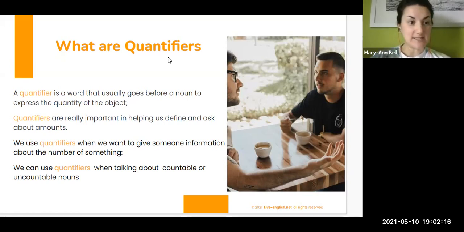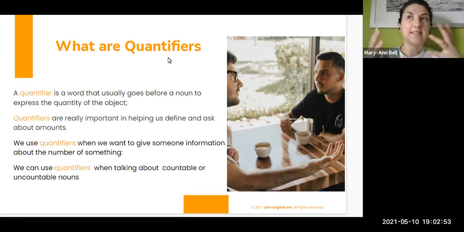Sometimes they can be quite specific, like we can say, oh, I have hundreds of something or thousands of something, but sometimes they can be less specific. So I have some bread or I have some milk. That can be determined as a lot or not so much, depending on how you take it. So they can be definite or not so definite. We use quantifiers when we want to give someone information about the number of something. Okay, so really it's all about quantity, numbers, amounts.